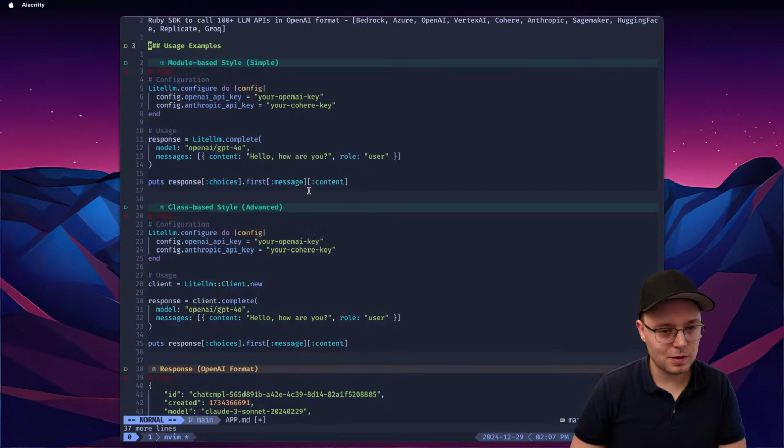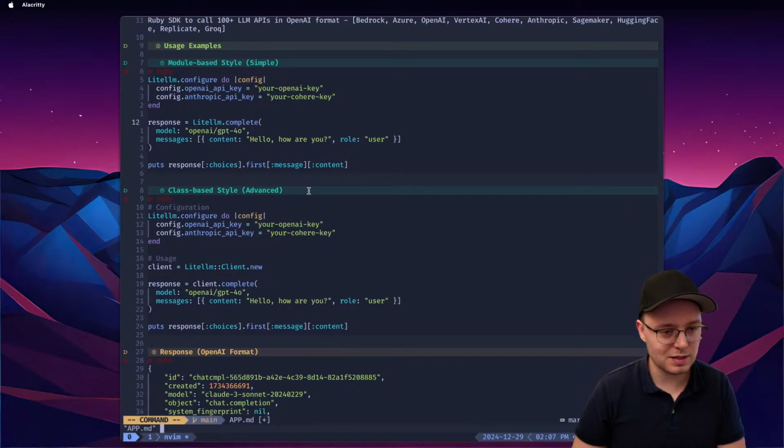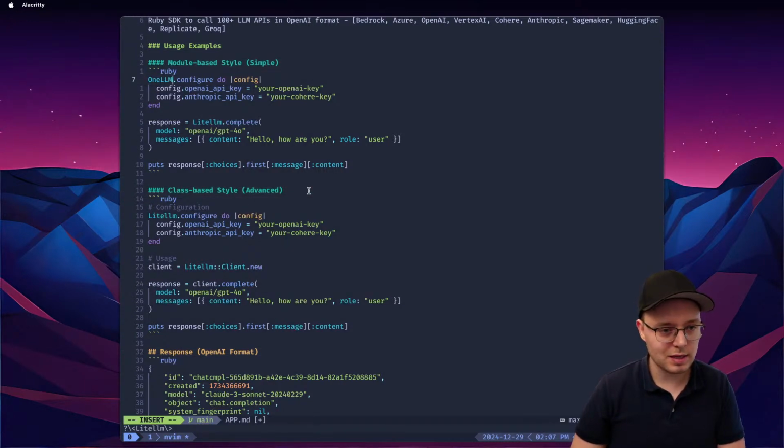So, okay, usage examples, and then we have module style, which I don't think we need. This is good enough. So you configure your OpenAI API key, Anthropic API key, and then LightLLM. So they call it LightLLM. I call it OneLLM, right?